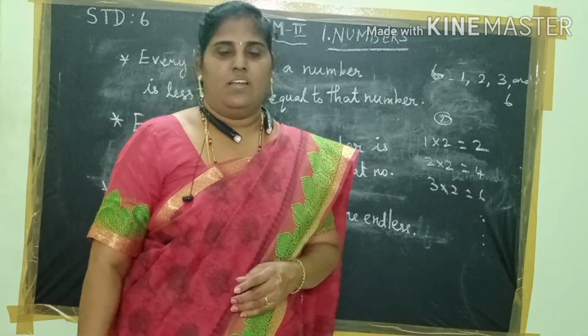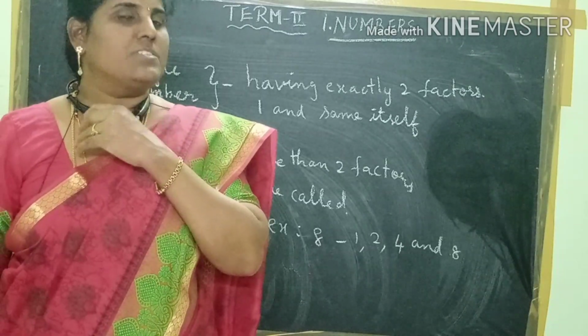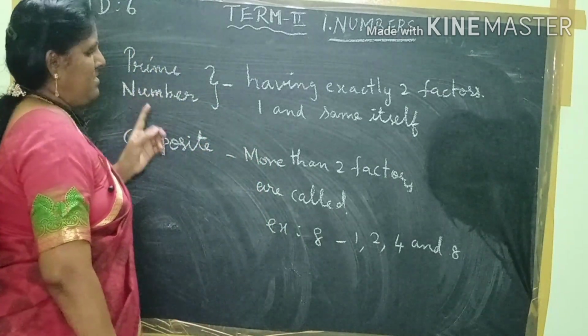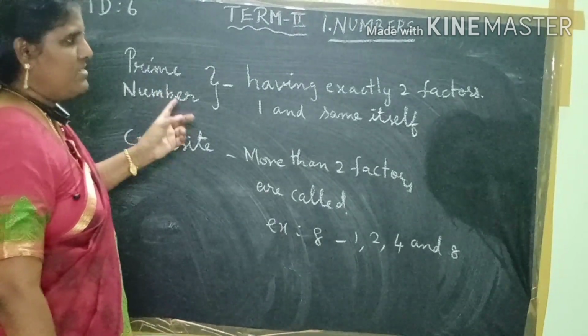Okay, children. Let us see the next one. We are going to learn some special numbers, that is prime numbers and composite numbers. What is a prime number?